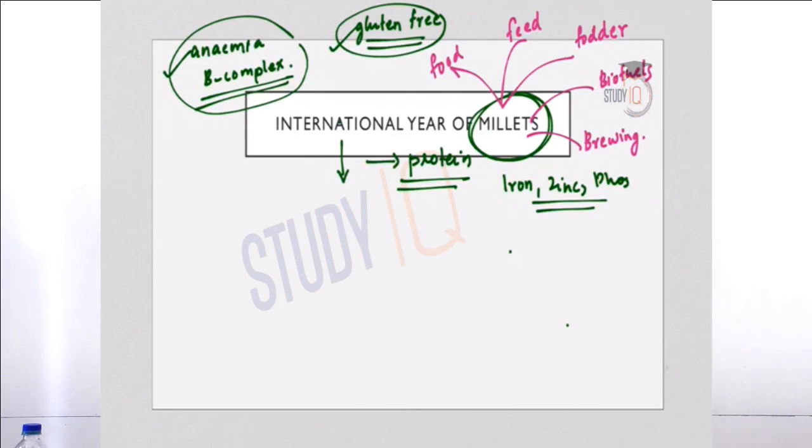Why? It is because it is photo-insensitive and resilient to climate change. They have low carbon and water footprint. That means they can withstand high temperatures, they can grow on poor soils, and they require only less or no external inputs. So that is why it is called backbone for dry land agriculture. So this is very important from your prelims point of view.